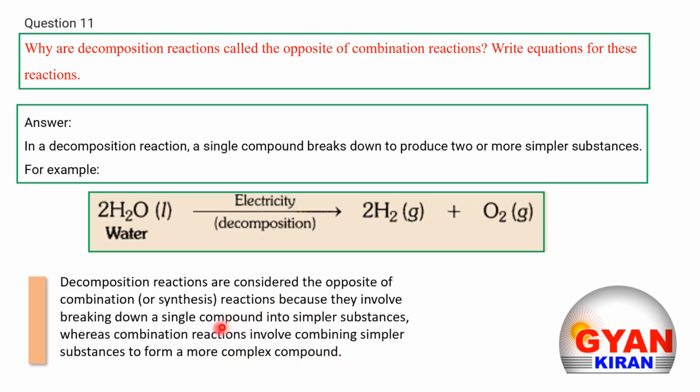So in decomposition, a single compound breaks down into simpler substances, and in combination, two substances combine and result in the formation of a more complex compound. Because of this reason, decomposition reactions are considered the opposite of combination reactions.